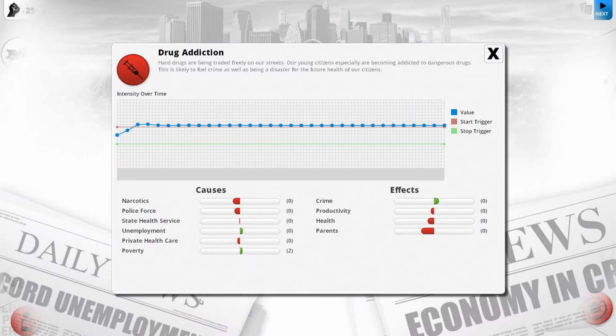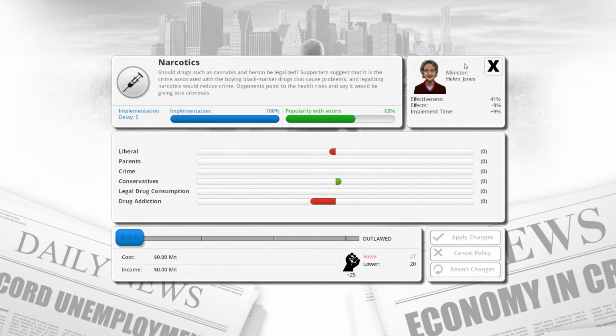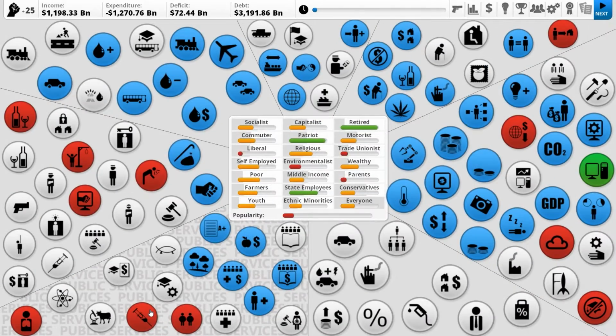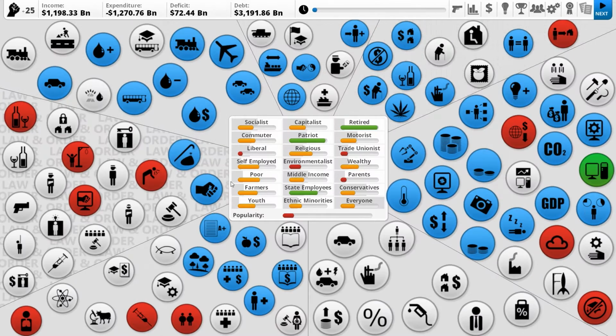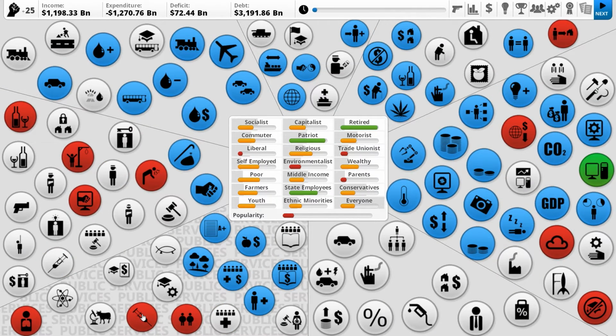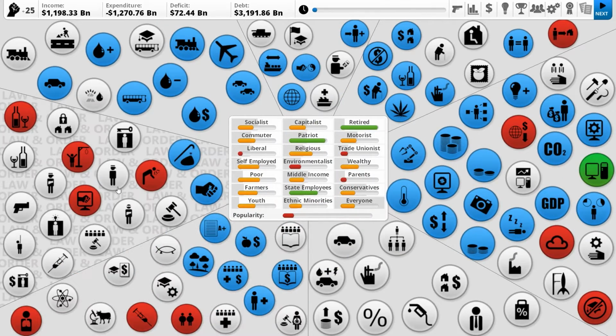Okay. Drugs? What are the main causes of this? Narcotics exist? Oh wait, no, that's lowering it. They're outlawed. Oh, okay. So that should be lowering it. Police force is lowering it. State health service is lowering it slightly. Unemployment is increasing it. Poverty is increasing it. And private healthcare is lowering it. Okay. So we maybe want to crack down on narcotics slightly, or maybe try and do things that actually make the addiction go away, possibly.